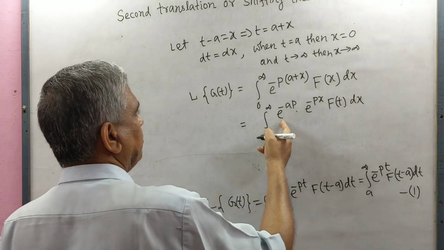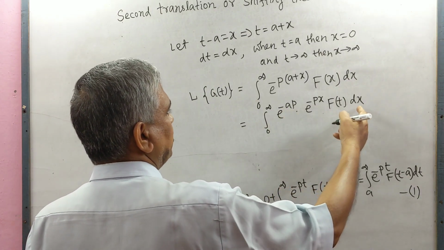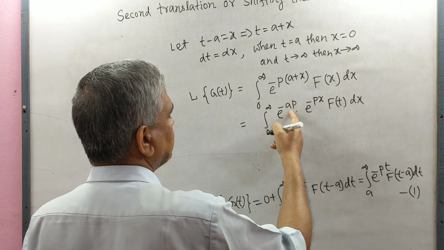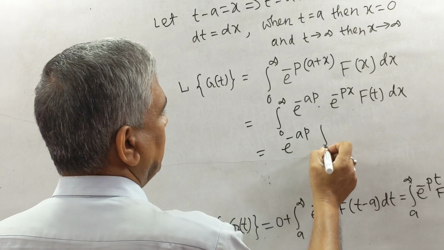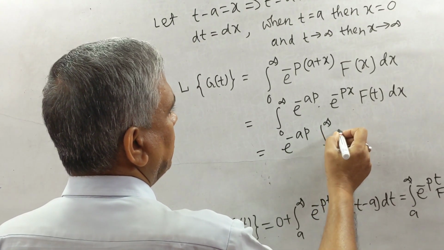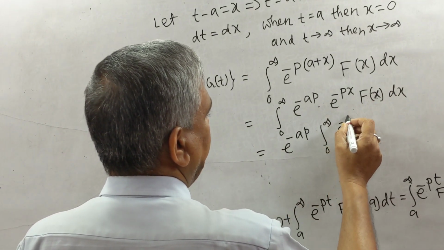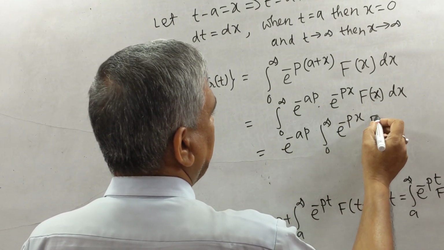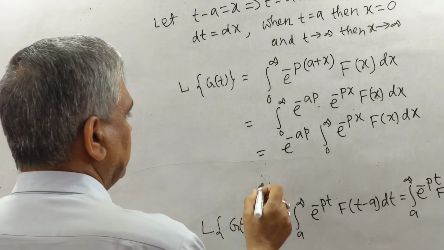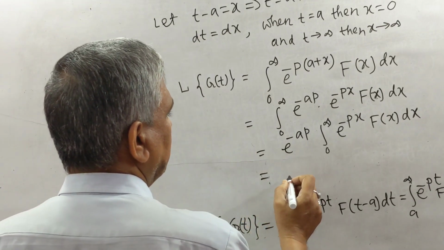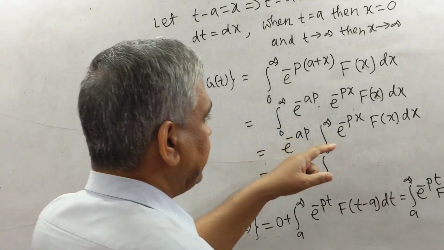We may take out e to the power minus ap outside, as this integration is with respect to x, so it is free from x. So we may write e to the power minus ap, integral from 0 to infinity, e to the power minus px f(x) dx. This equals e to the power minus ap. This is the finite integration.